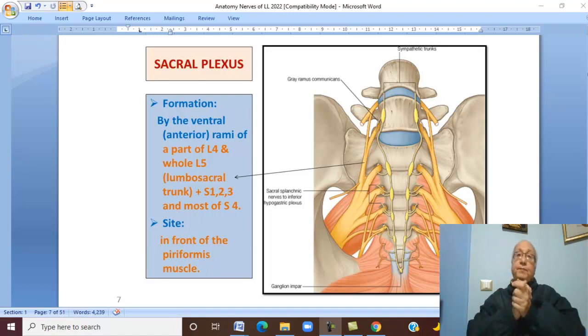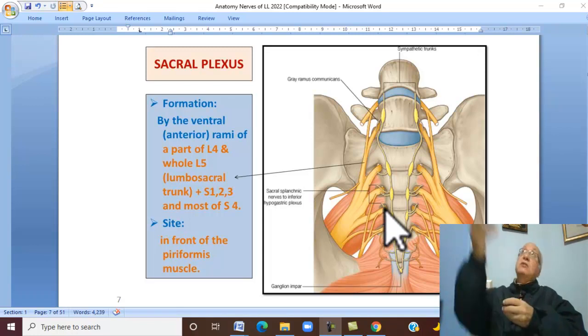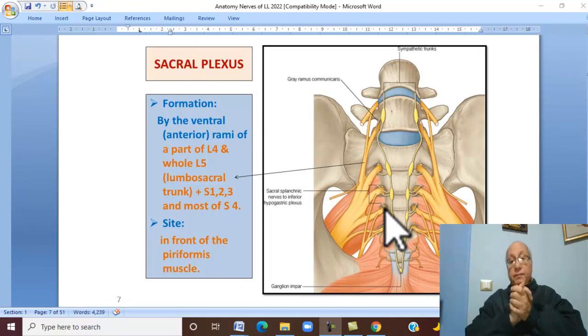Sacral plexus. The sacral plexus is formed mainly by the anterior primary rami of S1, 2, and 3, which emerge from the anterior sacral foramina. This is the main part, S1, 2, and 3, in addition to a nerve from above and a nerve from below.